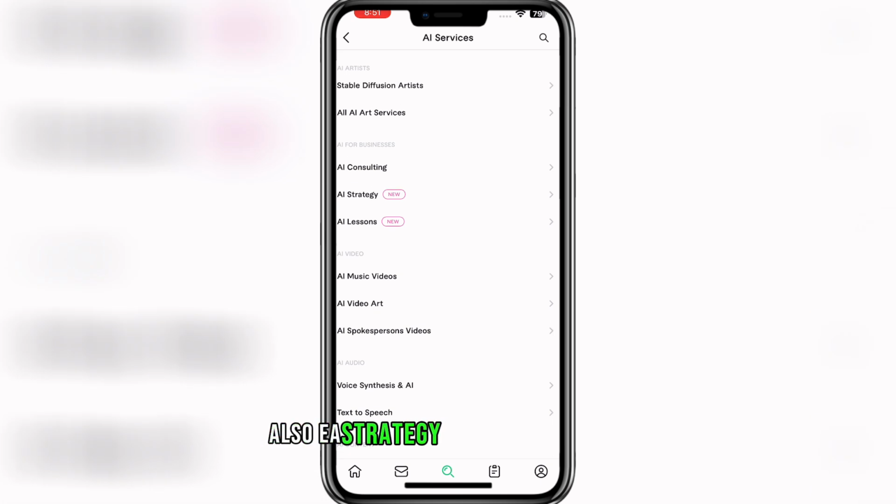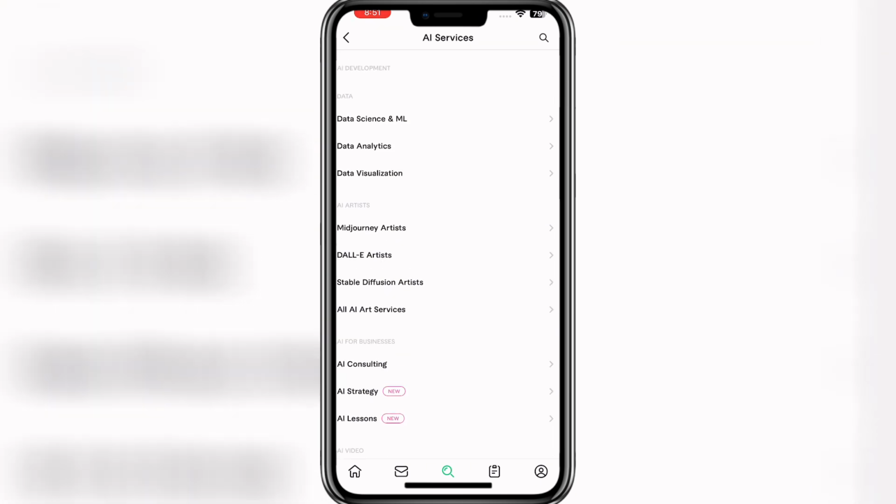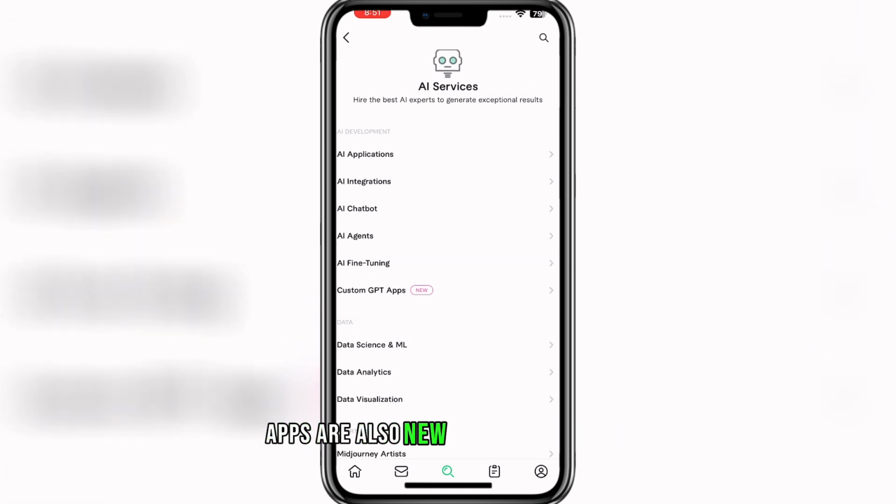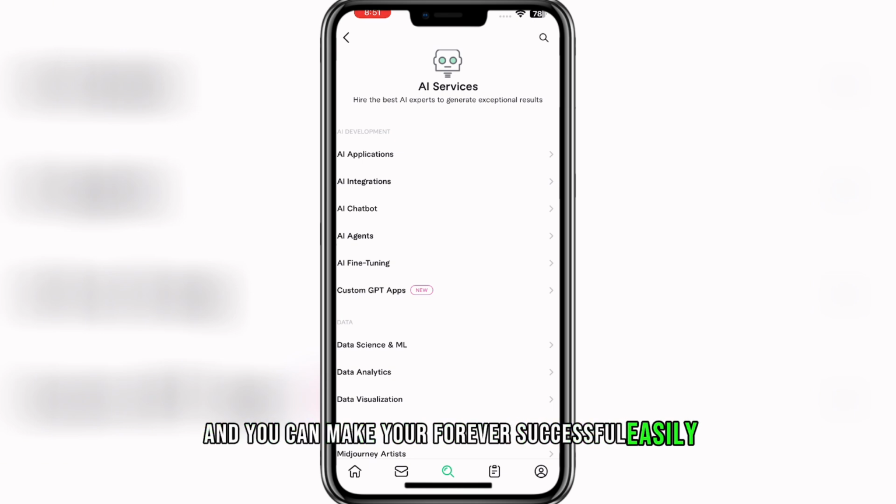Also, AI strategy and AI lessons are new services, and custom GPT apps are also new services on Fiverr. On these services, the number of sellers is very low, and if you make your gig on these hashtags, then hopefully you will definitely go viral in very little time, and you can make your Fiverr successful easily.